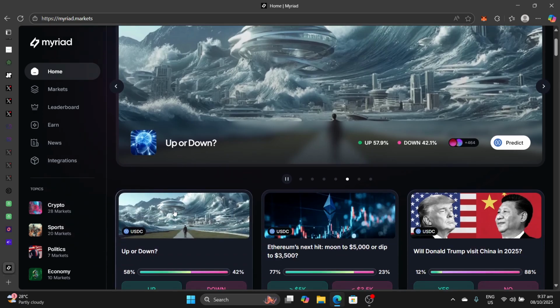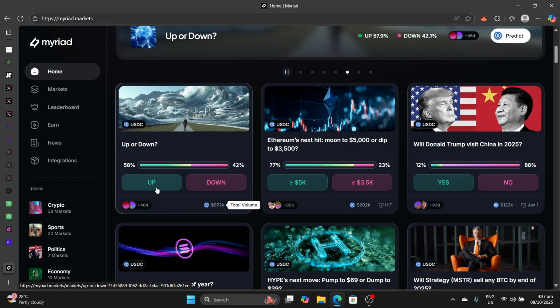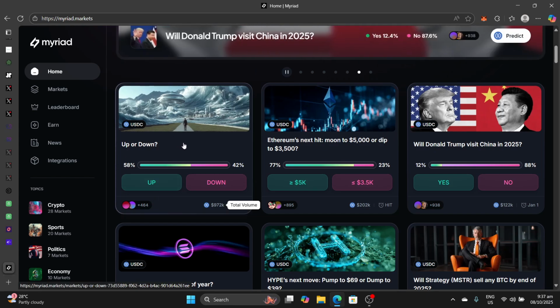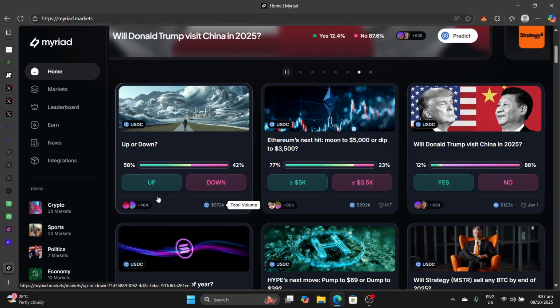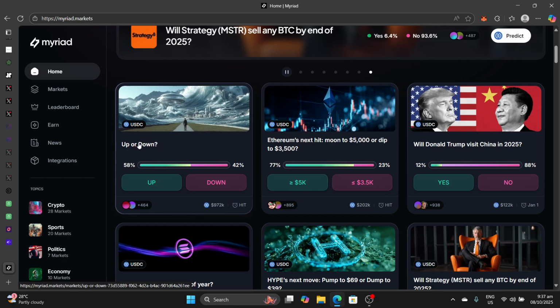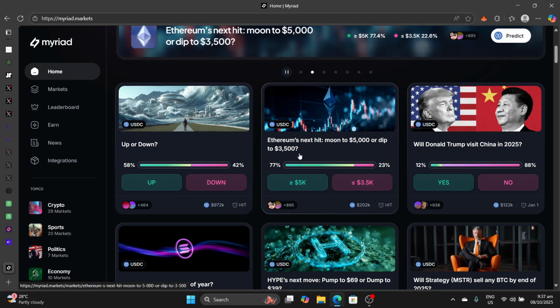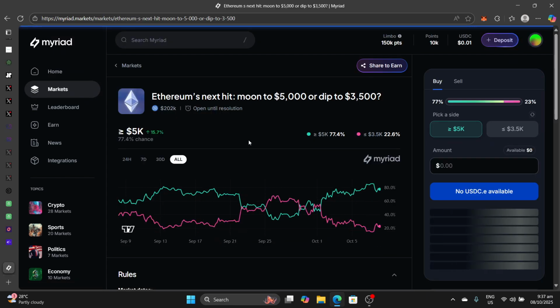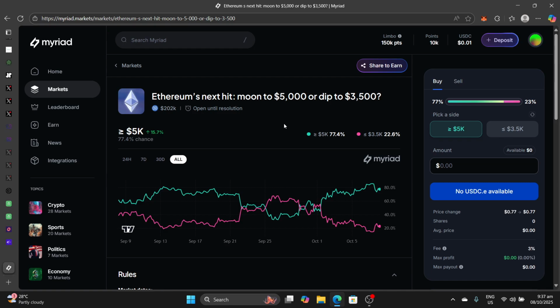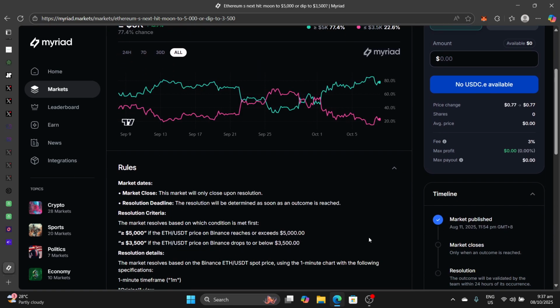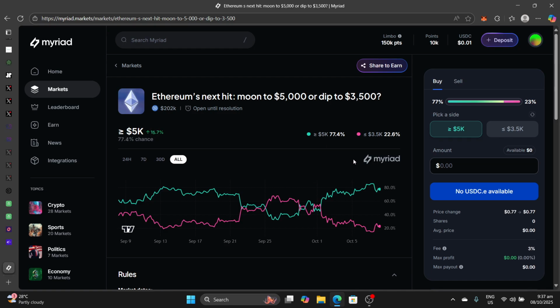Now, typically, this is a prediction market. To be able to earn points, traditionally you would want to participate in predictions. This, for example, is a prediction that is running. People are participating in predicting whether the price of USDC will go up or down. There's usually a time frame per prediction, but I will not dwell too much on this. You can expand this to understand the details. I will not dwell too much on this in the course of this video, but if you have experience, you can get started participating in this.